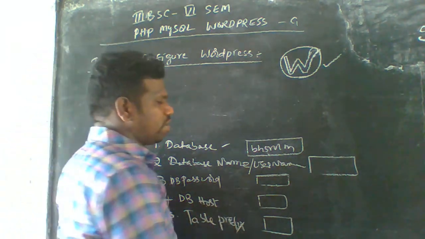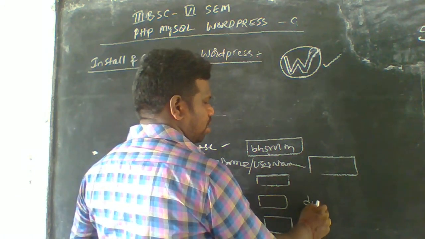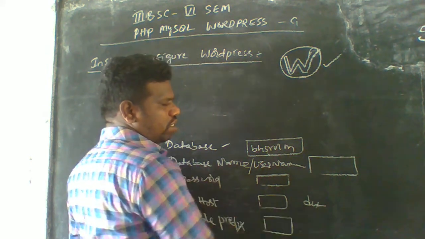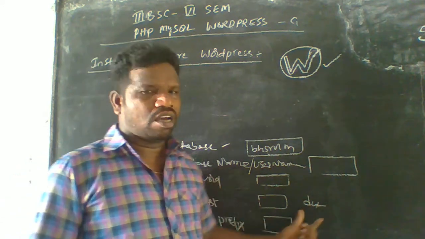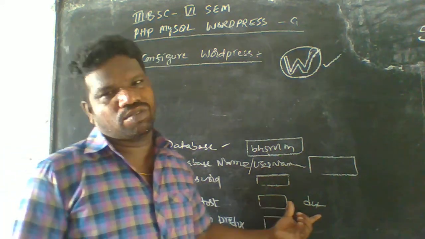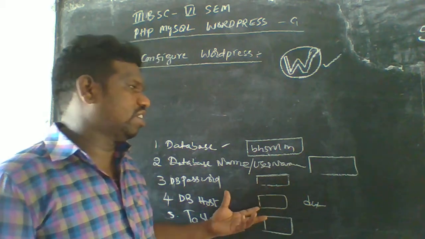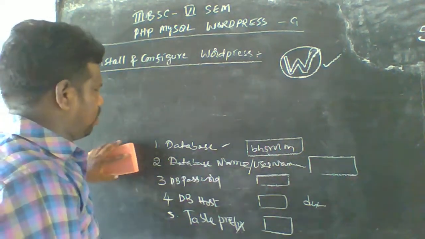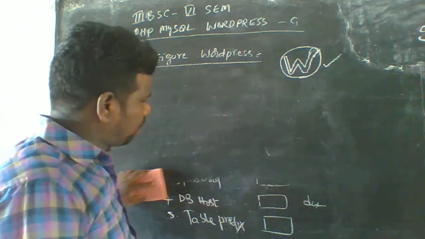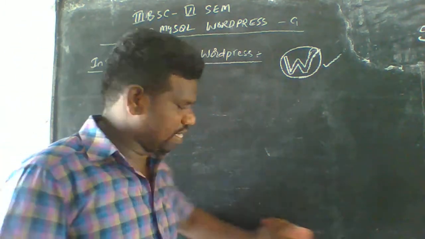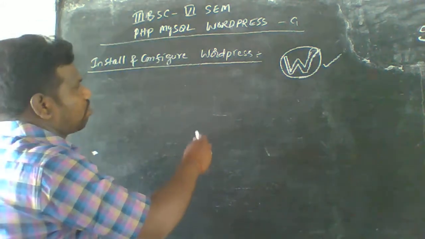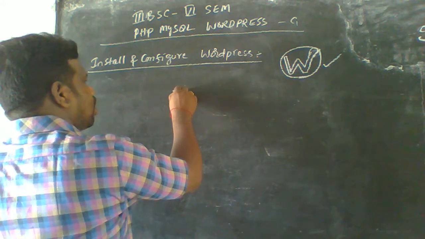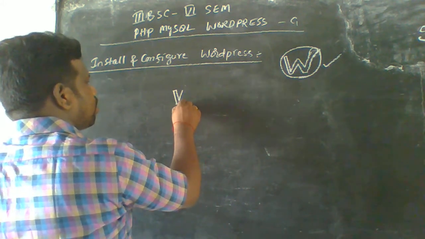The table prefix is always short, like wp with an underscore here. So later we have to create the table and the database hosting keys. After saving all these tables here, we have to enter into the WordPress software. It is asking, so it is also having names here.